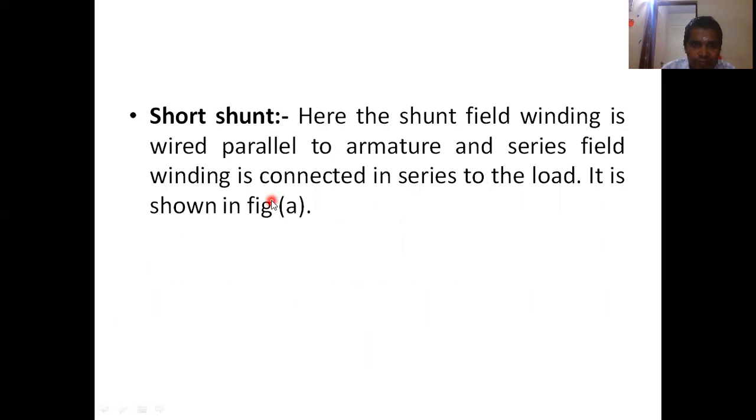So here also, the field winding is connected in two ways: shunt field and series field. So it is short shunt, and another name for the compound machine is short shunt. What is short shunt? Short shunt compound machine, long shunt compound machine. Short shunt means the shunt field winding is in parallel to the armature, and the series field winding is connected in series to the load.